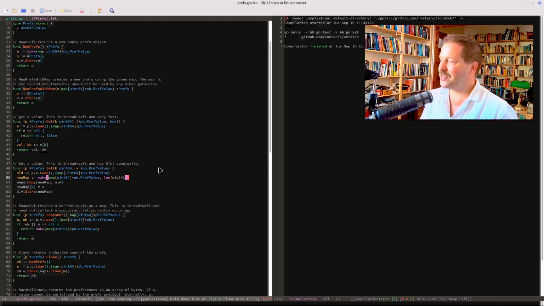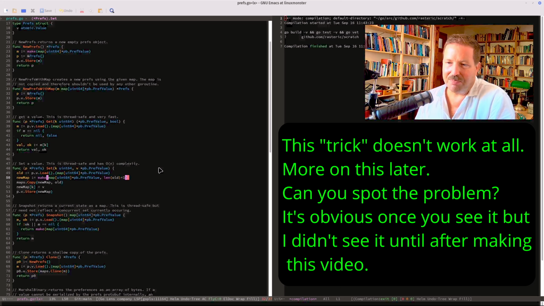But of course, then the setter cannot just set values in the same way. And here is the trick. Here's the big trade-off. Setting becomes a linear complexity operation. So it has complexity O(n), that's linear, in the size of the map, because we have to copy the whole map. So the whole map is copied whenever you set one value, which is of course very costly. So that's a very high trade-off.